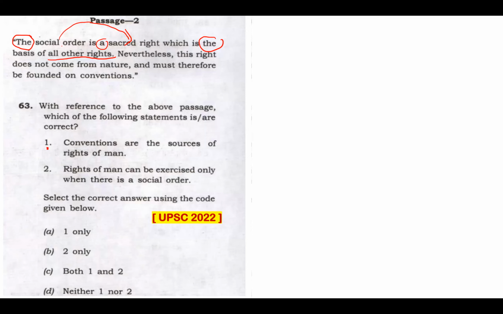And this social order is a sacred right. Nevertheless, this right, social order, which is a sacred right, which is the basis of all other rights, does not come from nature and must therefore be founded on conventions. Extremely mentioned here, must be founded on conventions. So from this, we can take conventions are the sources of rights of man, because social order is the basis of all other rights, and this social order must be founded on conventions. No harm in taking this.